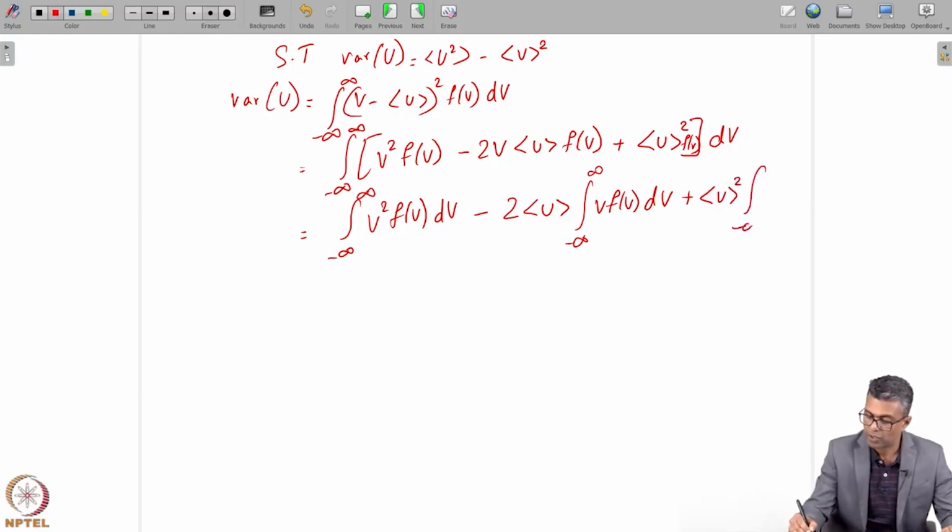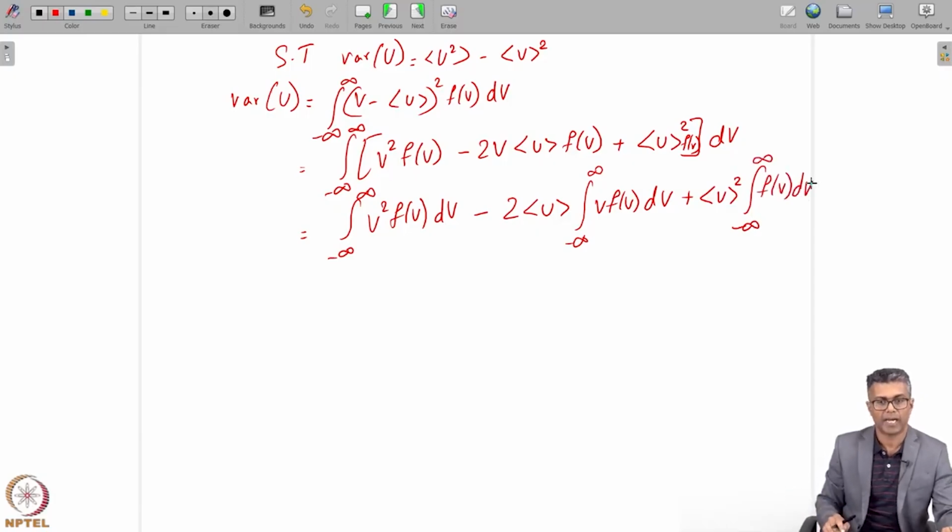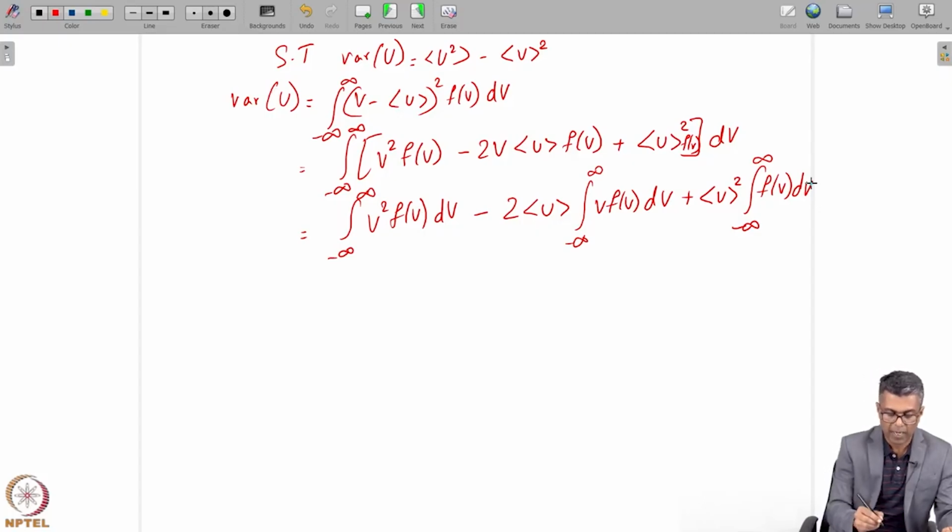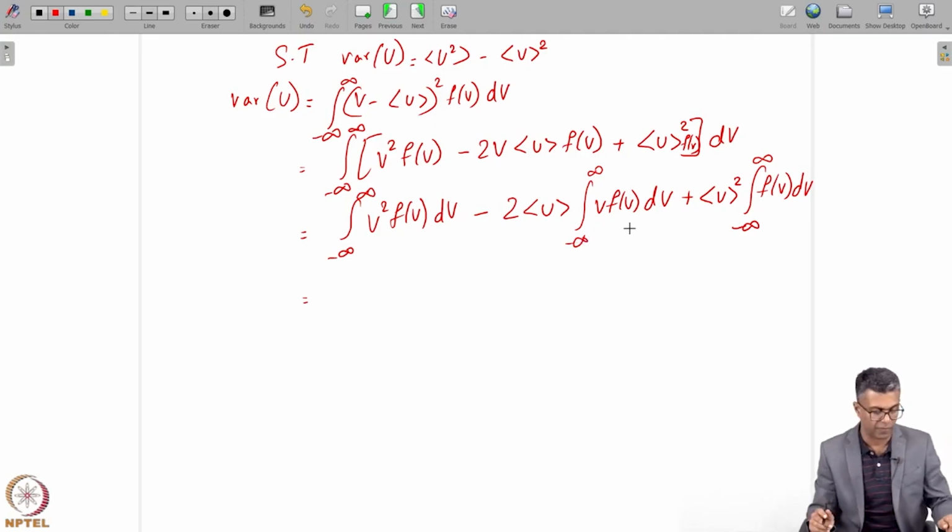So that would be U mean squared times the integral from minus infinity to infinity of f of v dv. This is what I have.